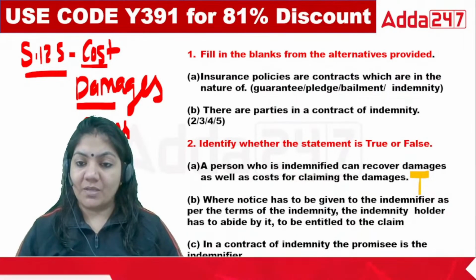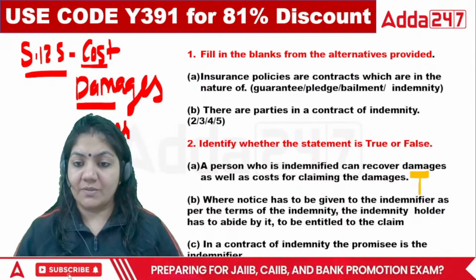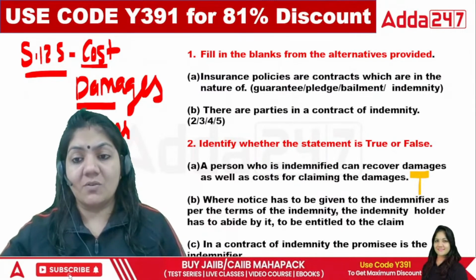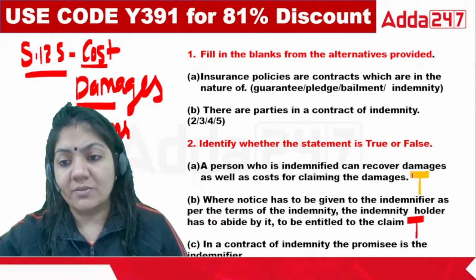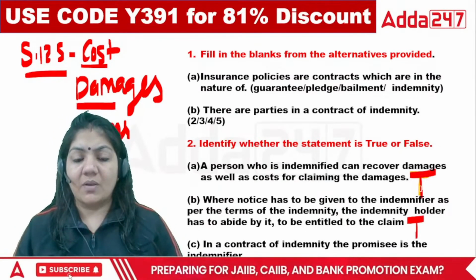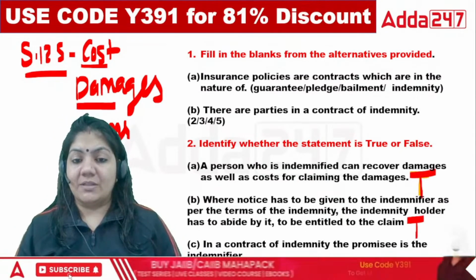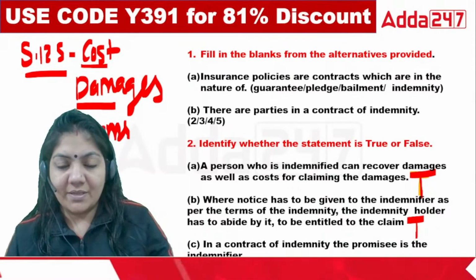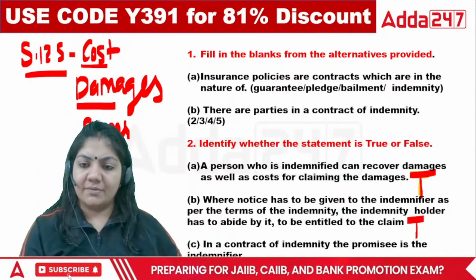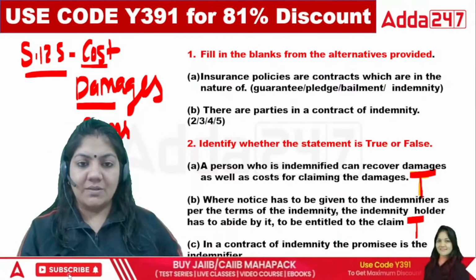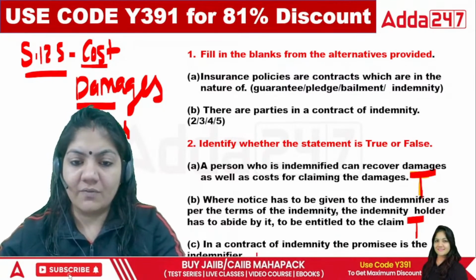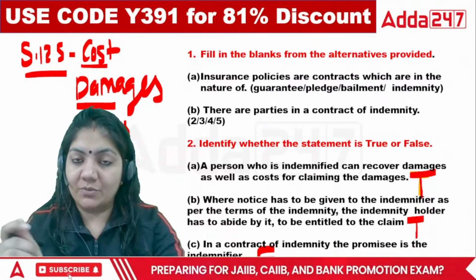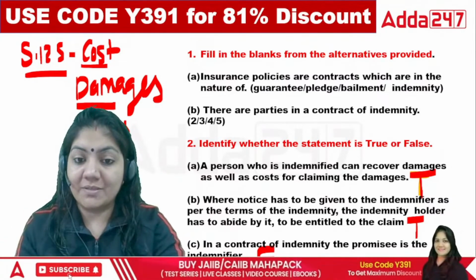Where notice has to be given to the indemnifier as per the terms of indemnity, the indemnity holder has to abide by it, entitled to claim. Exactly, the indemnity holder is absolutely entitled to claim. So the right answer is true. Okay, in the indemnity, the promisee is the indemnifier? Or is the promisor the indemnifier? The last statement is totally false, because the promisee is the indemnity holder and indemnified. Both are the same person. But the promisor is the indemnifier.